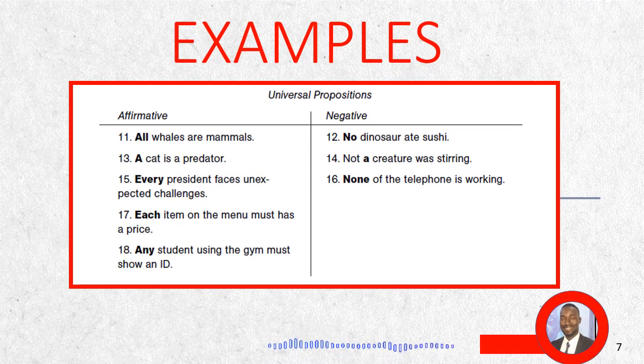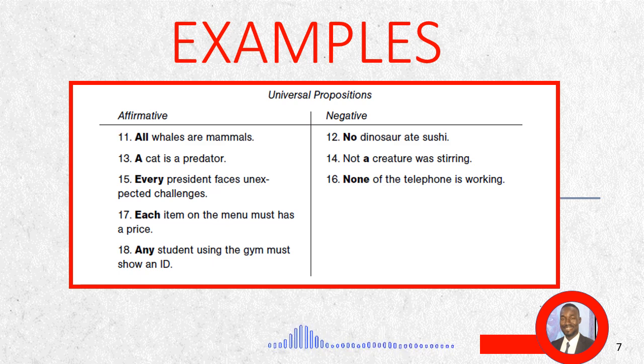Let us take a look at some examples of our universal propositions. You remember that our universal propositions have affirmative quality and negative quality. So for the affirmative, we have: all dogs are mammals. A cat is a predator. Every president faces unexpected challenges. Each item on the menu must have a price. Any student using the gym must show an ID.